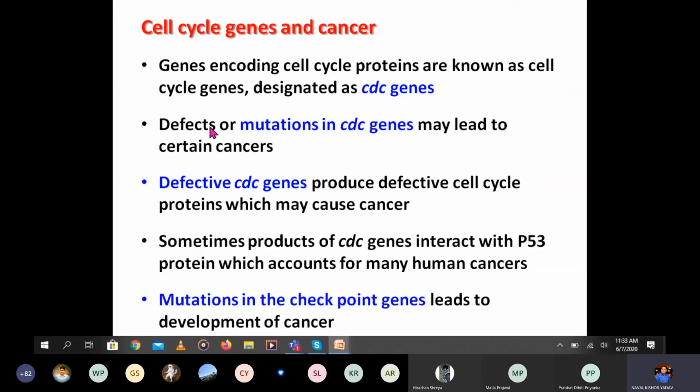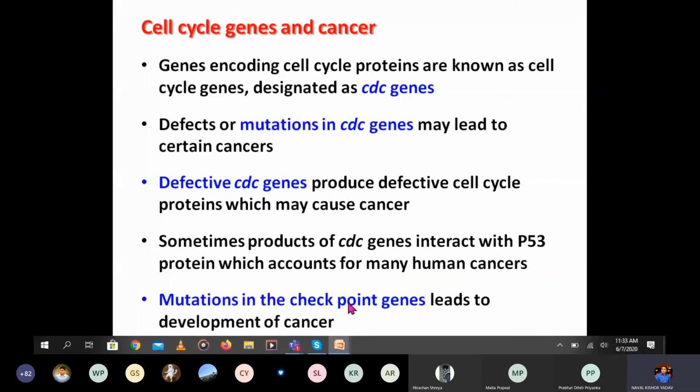Just remember, defects or mutations in the genes which code for cell cycle proteins cause cancer. Defective CDC genes produce defective cell cycle proteins that may cause cancers. Sometimes the product of a CDC gene interacts with the p53 protein, which accounts for many cancers.